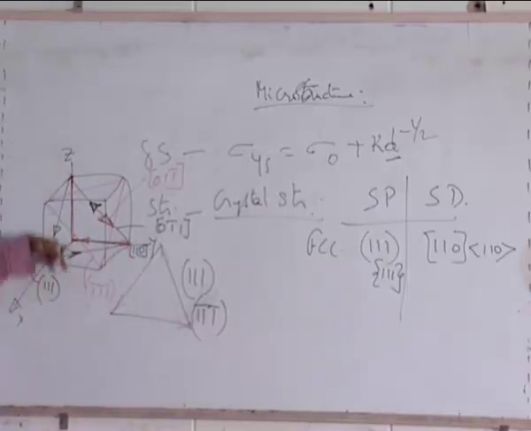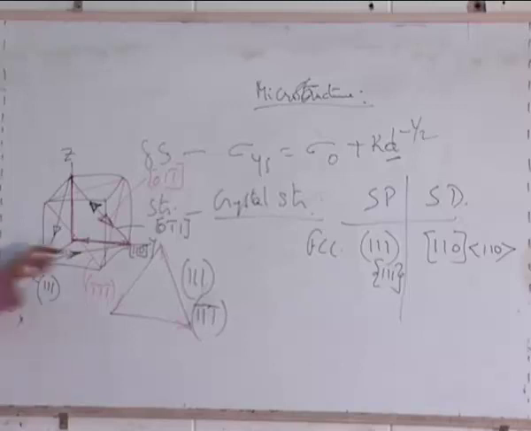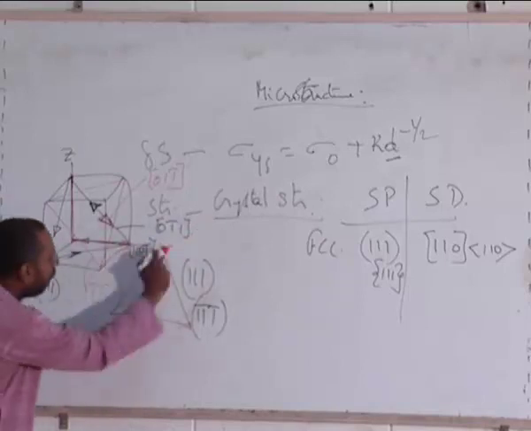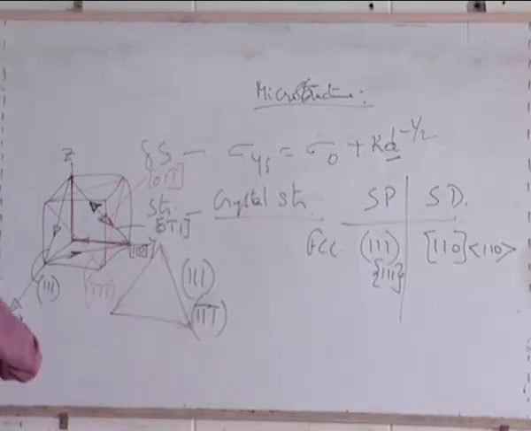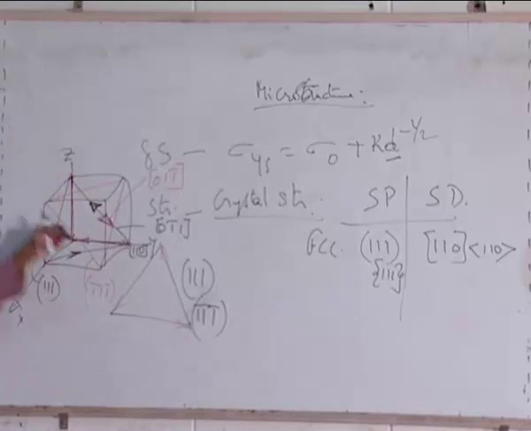I have come down in the z-axis, since the z-axis is going up, by 1 unit distance, and I have moved in the y-axis in the positive direction, because y is increasing in this direction, by 1. The z-axis is minus 1, the y-axis is plus 1, and in the x-axis I have not moved at all, so it is 0. Clear? So this is 0, 1, 1 bar.